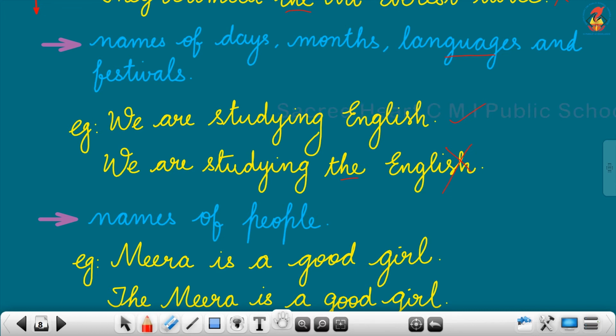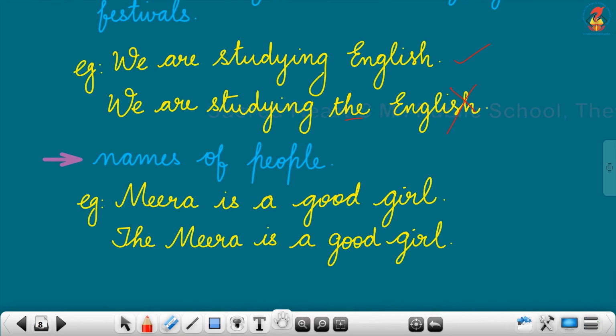Next, names of people. We should not use article the before the names of people. For example, Meera. Meera is a name of a person. Meera is a good girl. The Meera is a good girl. Which is the correct one? Yes, the first one is the correct. Second one, we should not use article the before the name of a person. Okay, Meera is a good girl. That is a correct sentence.